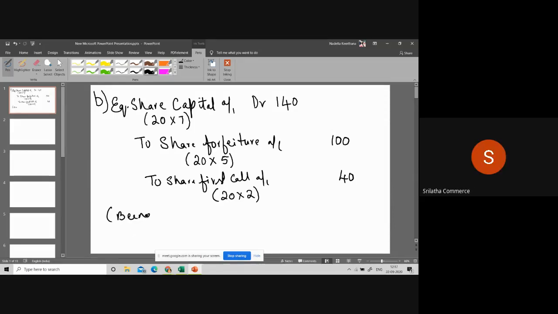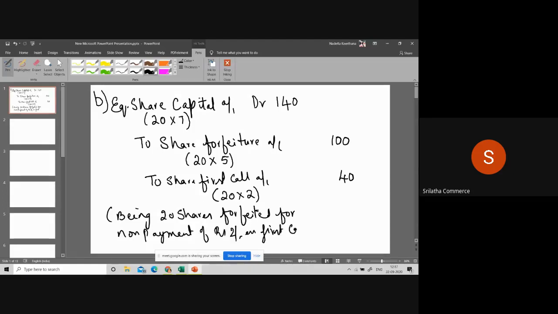Means 20 shares forfeited for non-payment of rupees 2 on first call. Is it clear? So this is the journal entry we are going to write for the second problem.